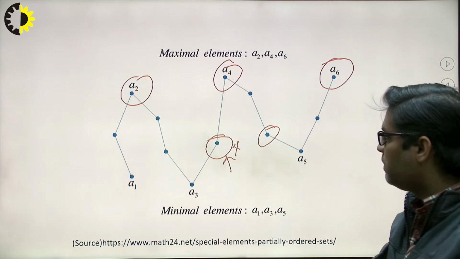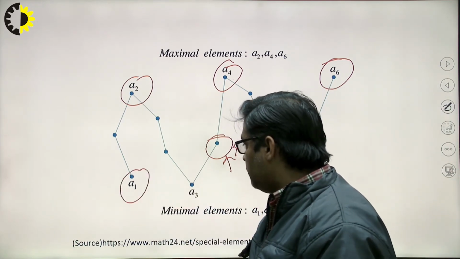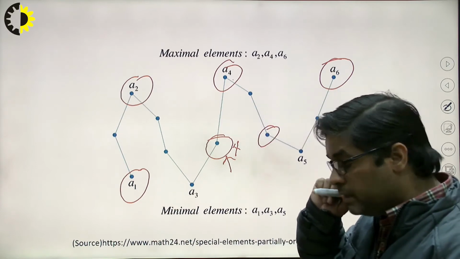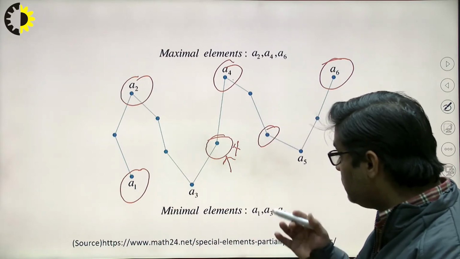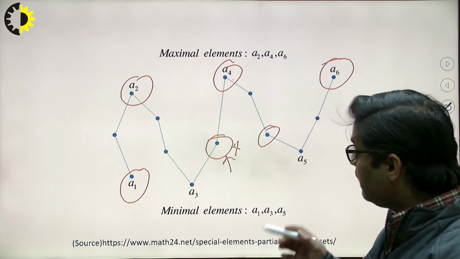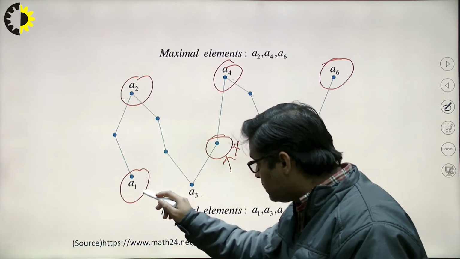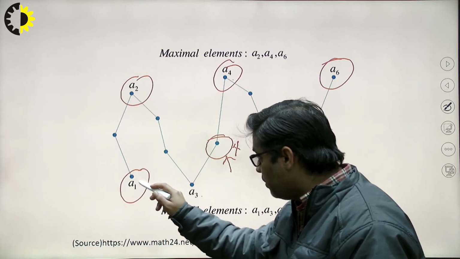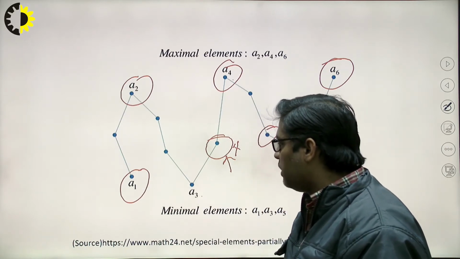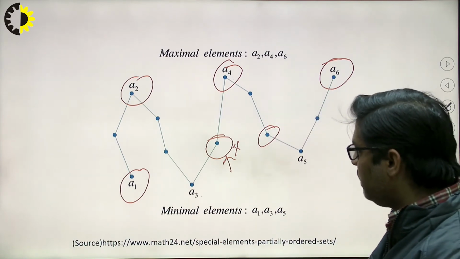If I talk about A1, then I cannot say about anyone that it is smaller than A1 or at a lower position than A1. If I talk about A3, I cannot say that it is smaller than A1, because there is no direct relationship existing between A1 and A3. So here I can say that A1 is the minimal element.